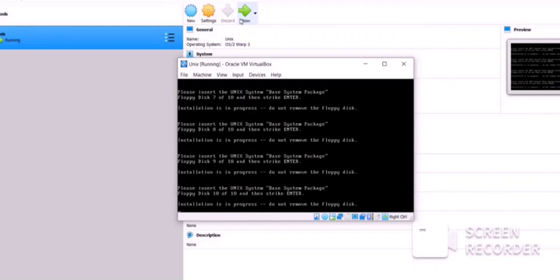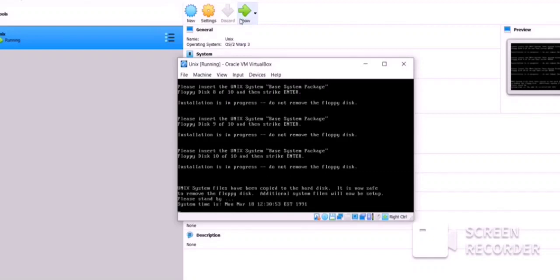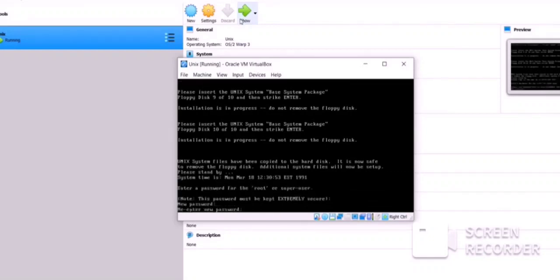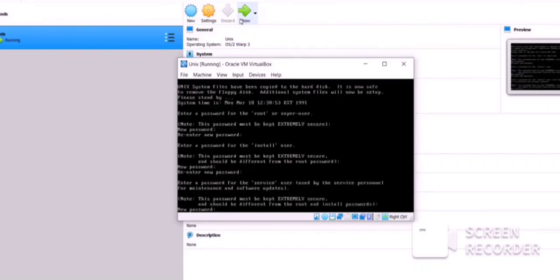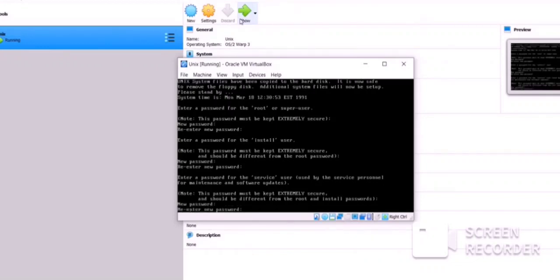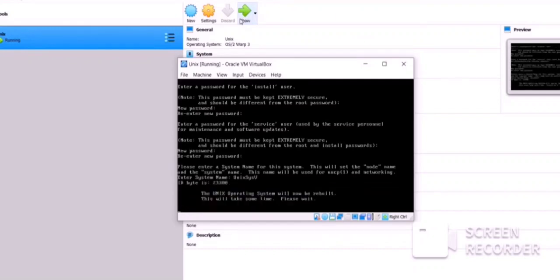Now hit enter. Enter the password which you will remember. Then again enter. Now enter the system name. I'm entering Unix sys v. You can enter anything, whatever you want.